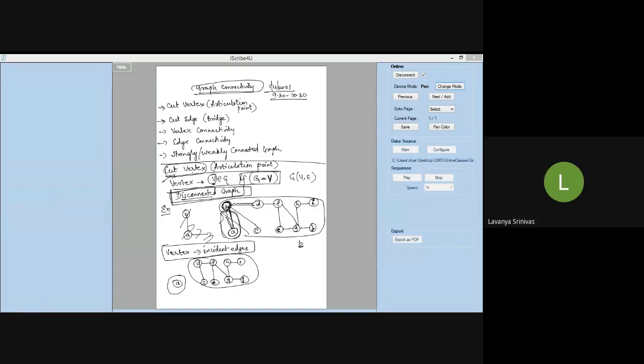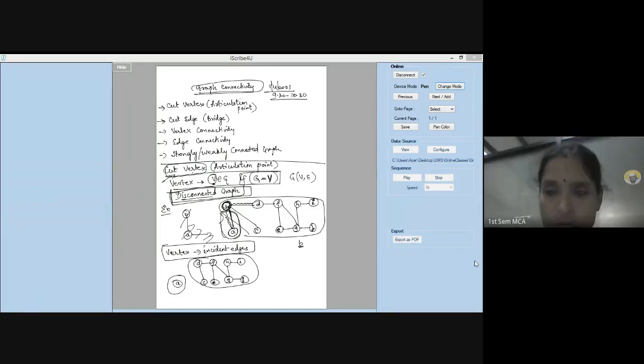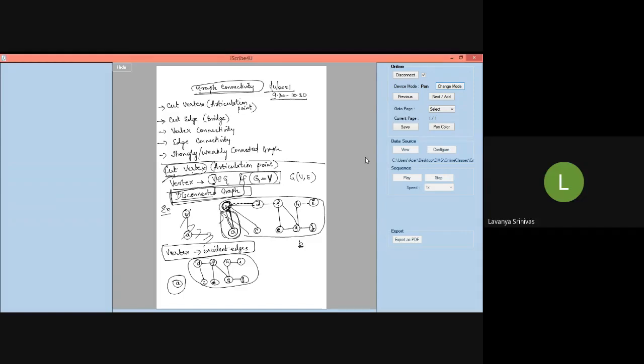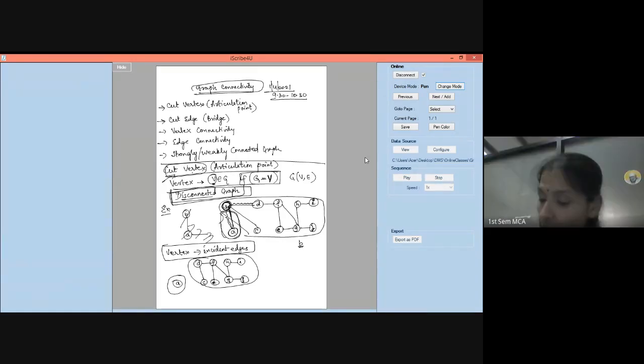Ma'am, no edge from D to C. It should be a separate component; it's connected to B, ma'am, not D. D to C edge is there.